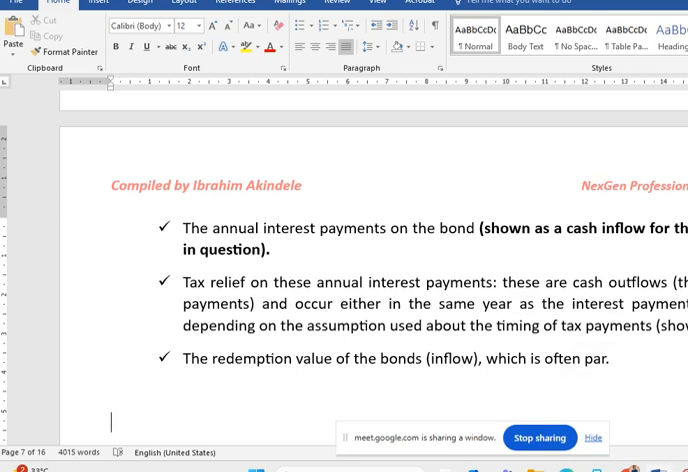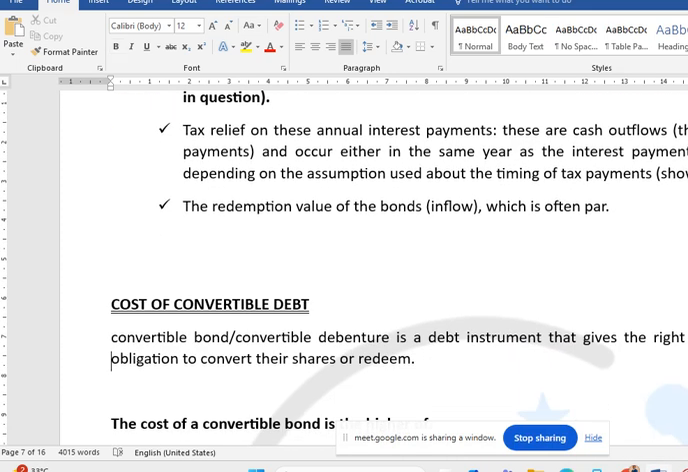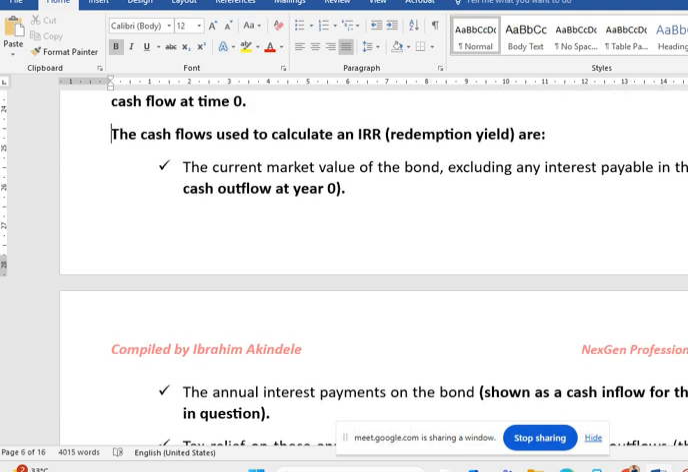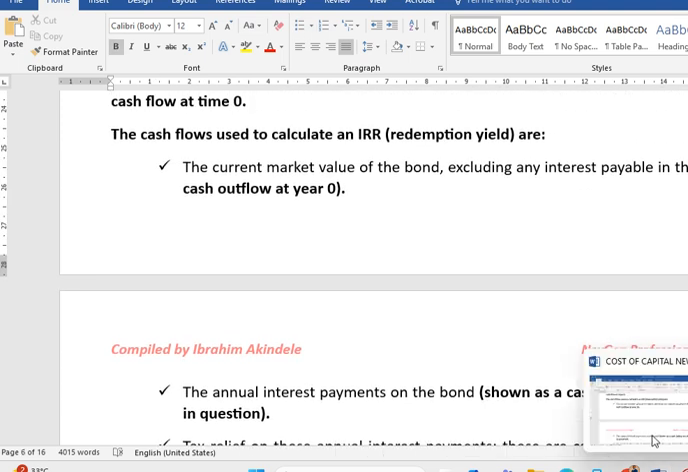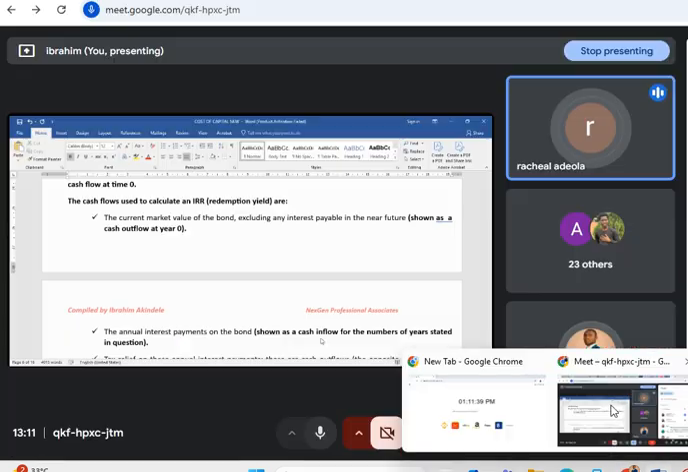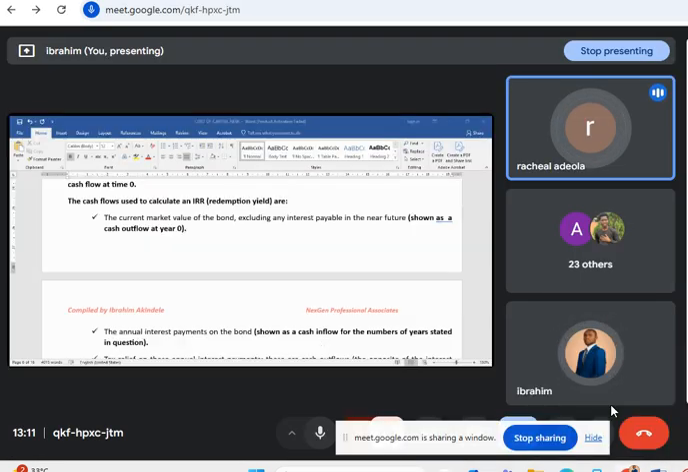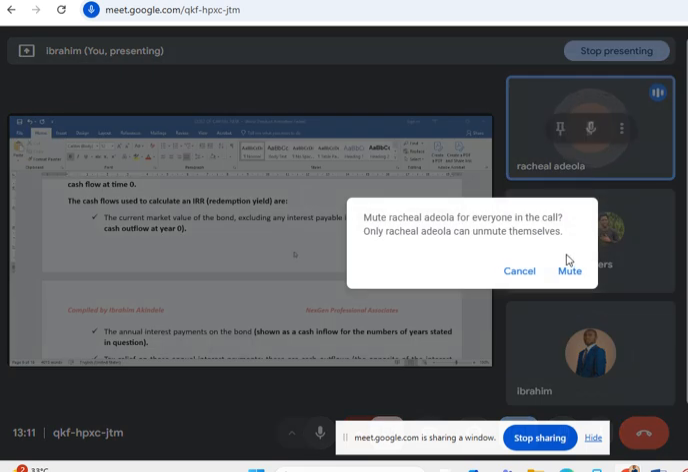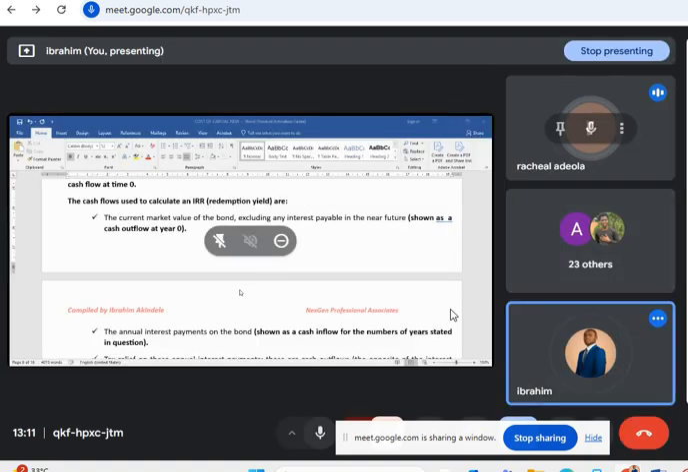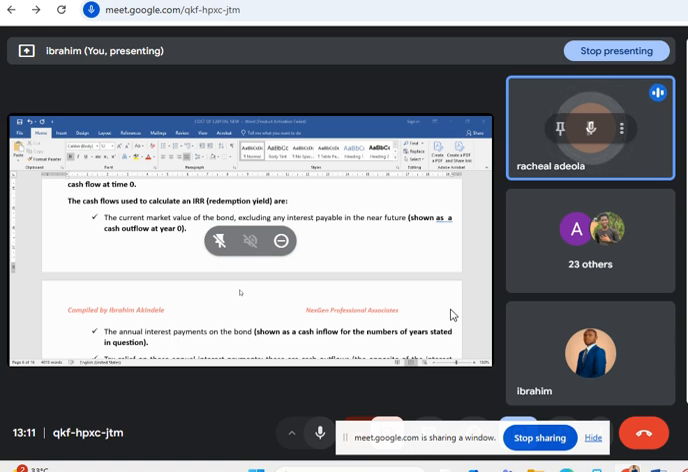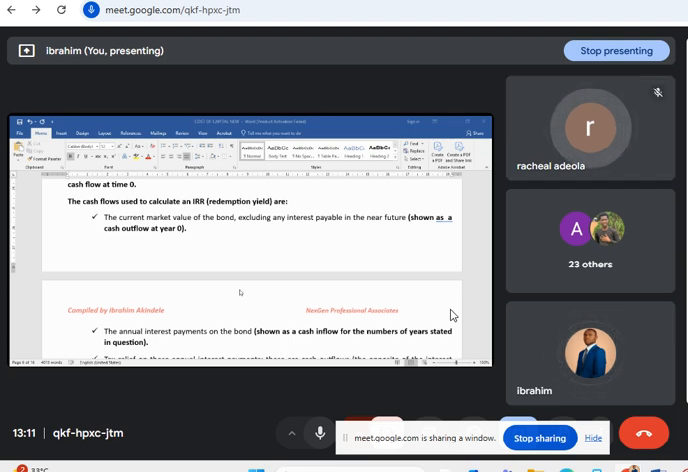Now, let's move on to how to determine the cost of redeemable debt. Therefore, you look for the highest cost. Adiola asks: please, sir, can you recap the ingredients needed for redeemable debt? Oh, we'll do that one. Probably you watch it later.